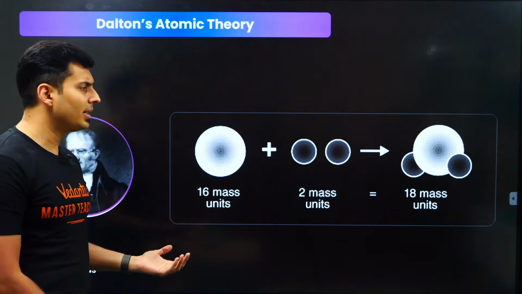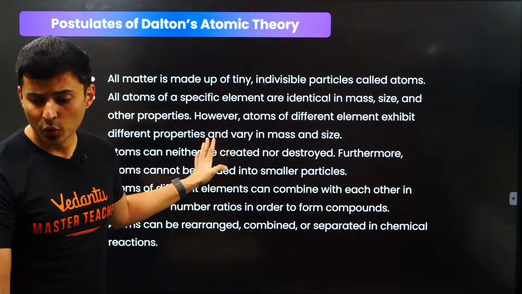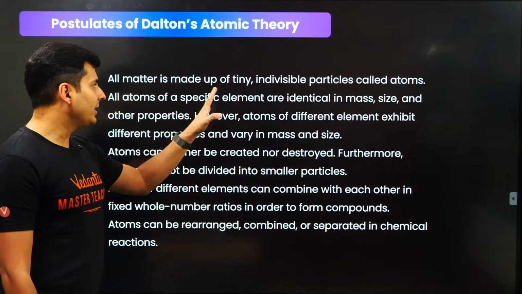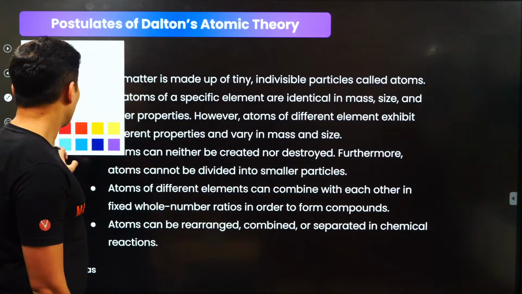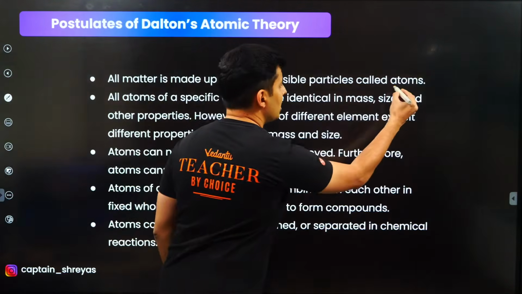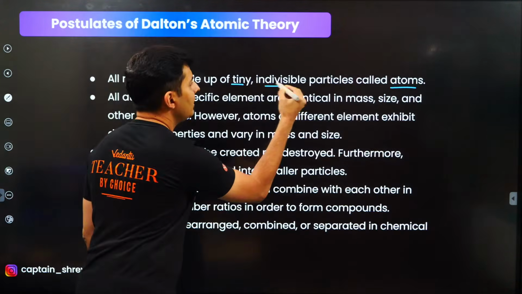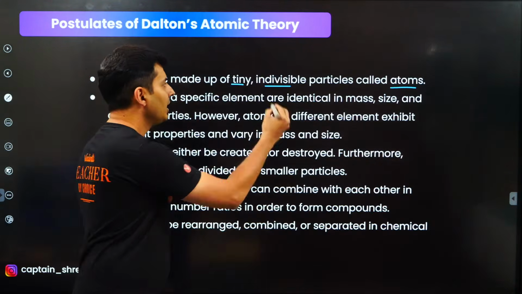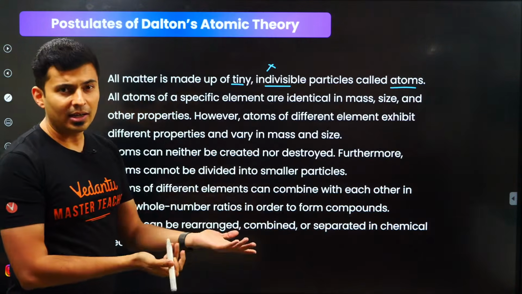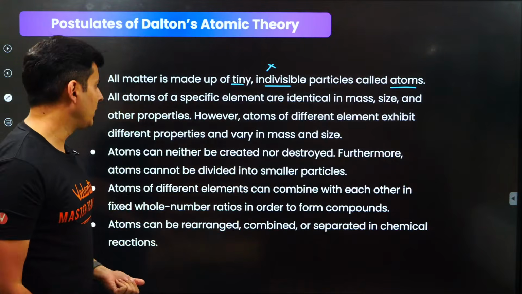So what Dalton said, let's go through this one by one. All matter is made up of tiny indivisible particles. They are called atoms. So atoms are nothing but tiny indivisible particles. Obviously this is wrong, we know that. Actually speaking, this is wrong. You can divide an atom. It's made of smaller particles.